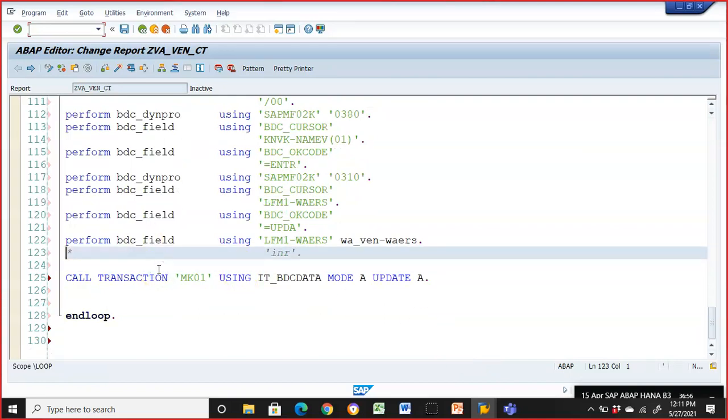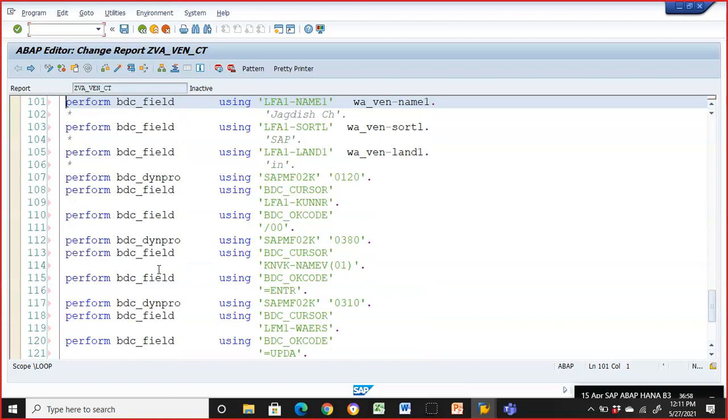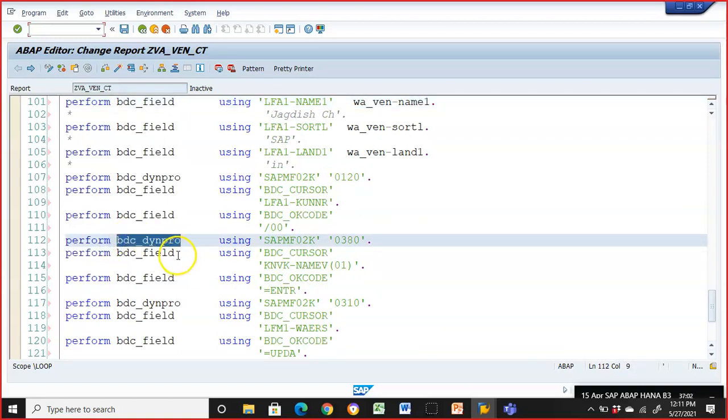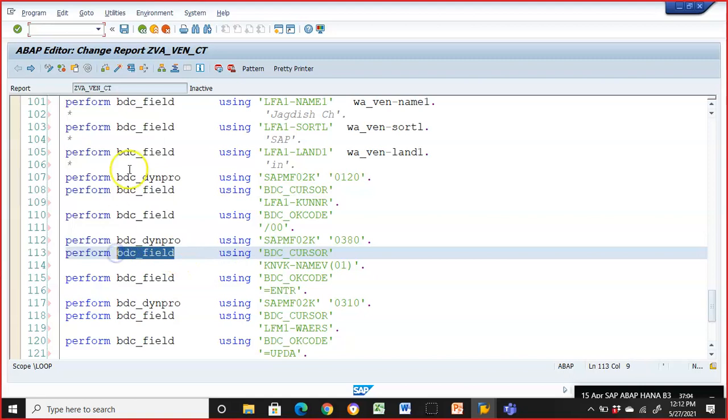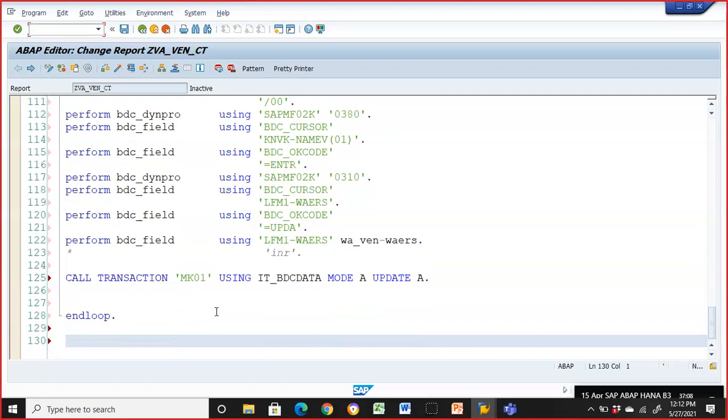So how many performs are there here? There are only 2 performs. One is BDC DynPro, another is BDC field. Only these 2 are repeated again and again in the perform statements if you observe. So for that reason, we'll go ahead and copy the forms for it.